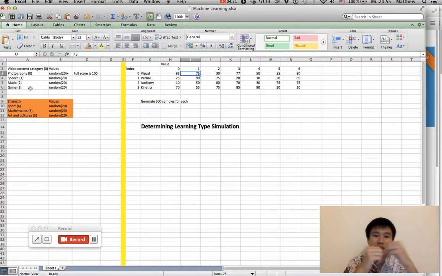So when it has a similar value, then it probably will confuse the machine a little bit. And that's why we need another category to help improve the probability in the first category, something like that.